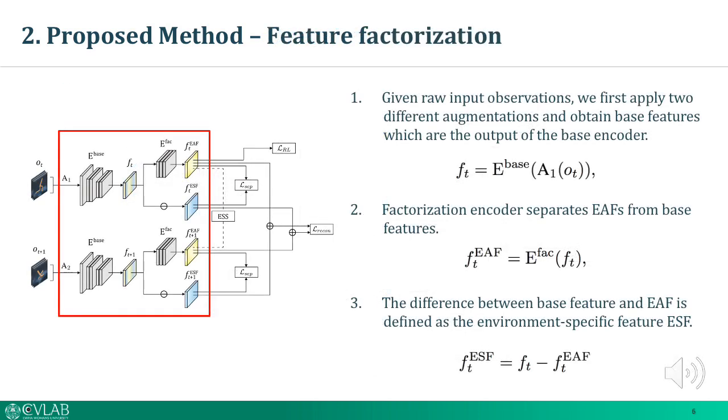Given raw input observations, where t and t plus 1 represent the time step, we first apply two different augmentations, A1 and A2, and obtain base features f_t and f_t+1, which are the output of the base encoder. Then, the vectorization encoder separates EAFs from the base features, respectively. Finally, the difference between the base feature and the EAF is defined as the environment-specific feature, ESF.